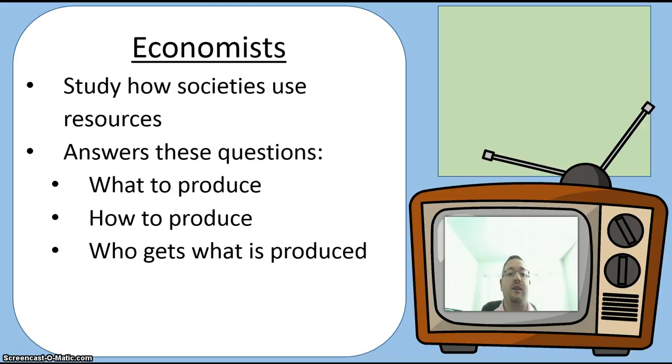Then you have economists. Every society has a bunch of resources. It's got all this stuff. How you determine who, what, and how you produce with that stuff, that is what an economist studies. There are those three basic economic questions: what are we producing, how are we producing it, and once we produce it, who gets it? That's what an economist studies.